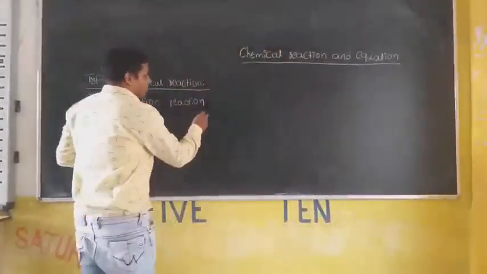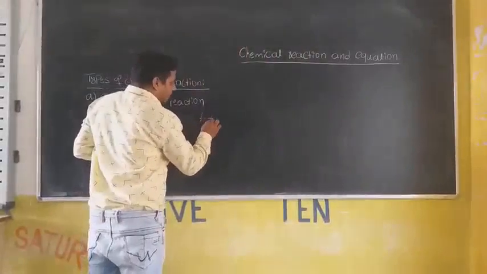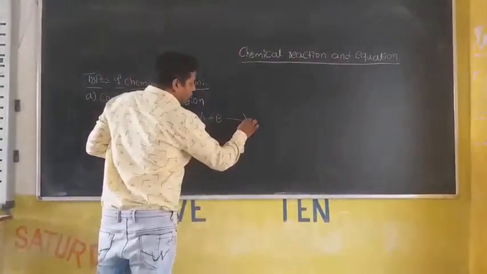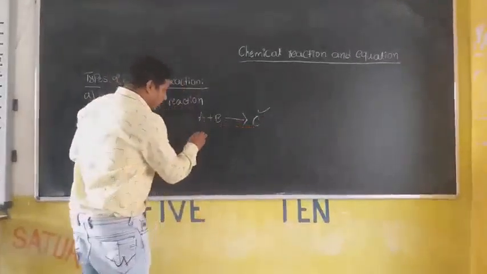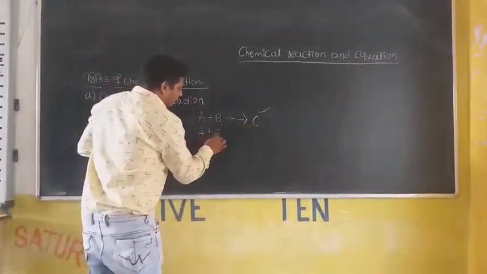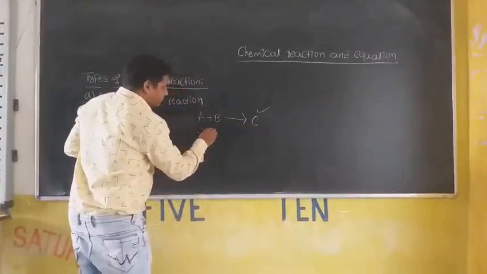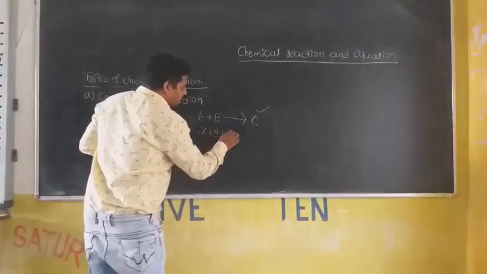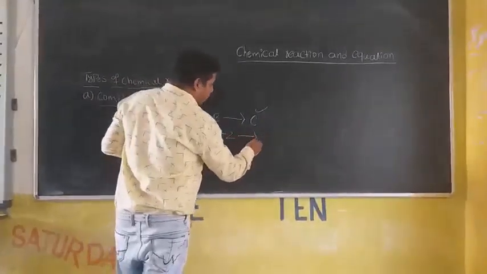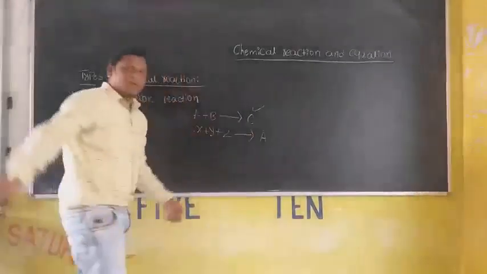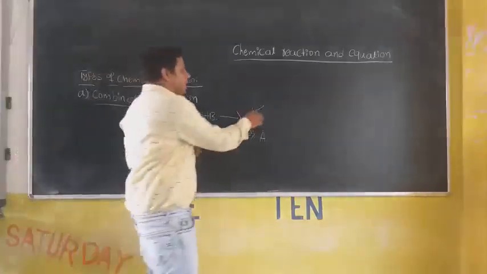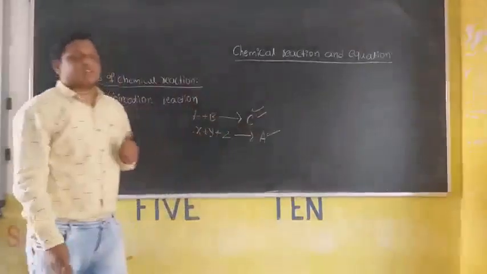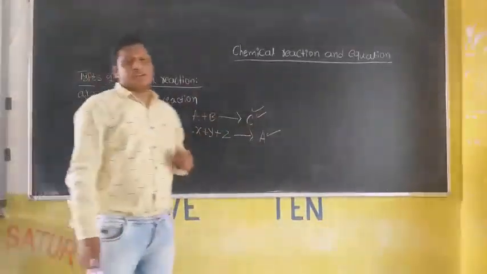The main idea is: when A reacts with B, it should produce C only, a single product. Or if X, Y, Z are reactants, it should produce only one single product. Whatever the number of reactants, the product should be only one. This type of reaction we call a combination reaction.